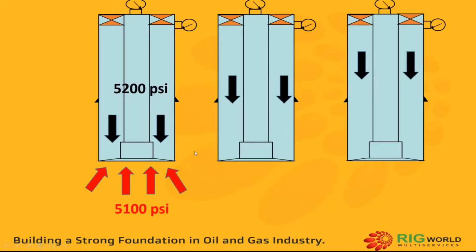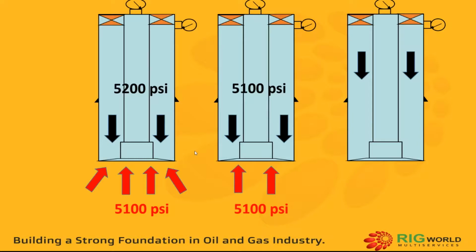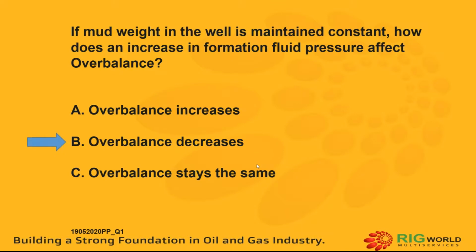Let us see it this way. 5,100 psi out of 5,200 psi is used to balance, or to counter, formation pressure. These two pressures are equal and opposite to each other, so they will cancel each other, and the remaining 100 psi will be the overbalance now. So it is simple and clear: if formation pressure is increasing, then what happens to overbalance? Overbalance decreases.